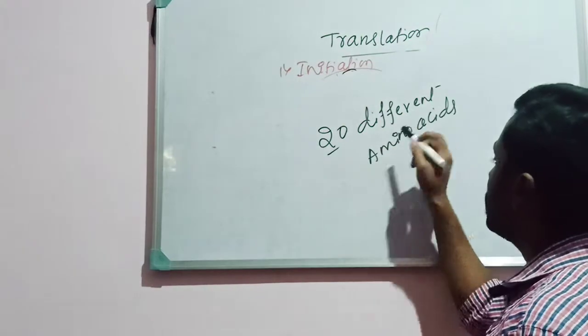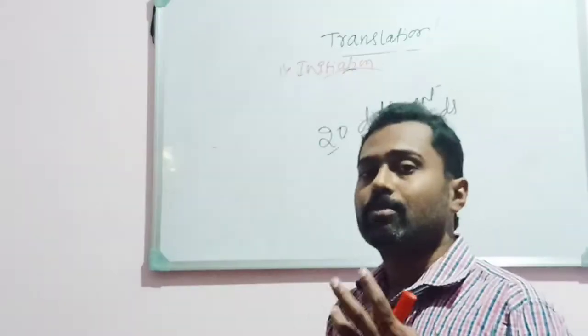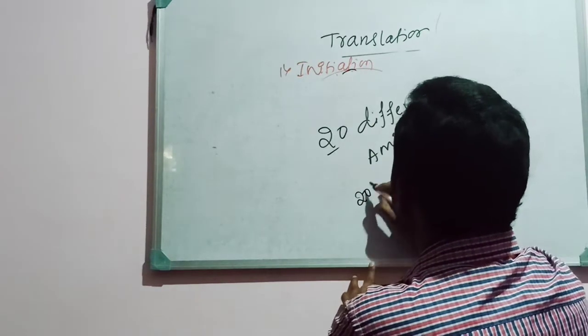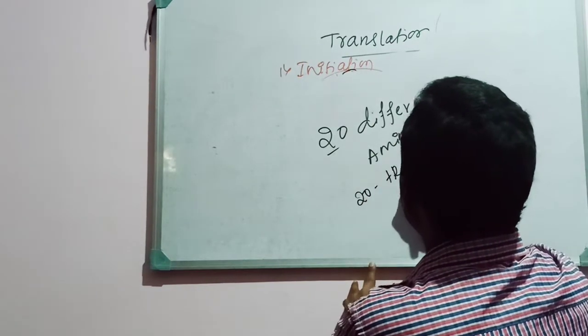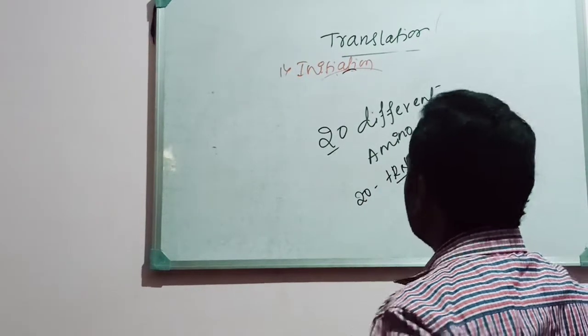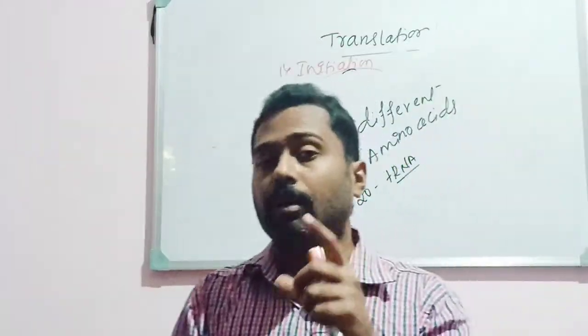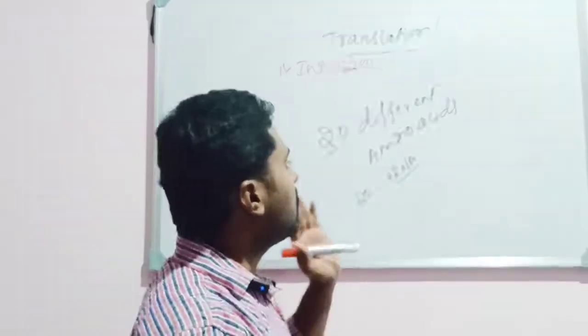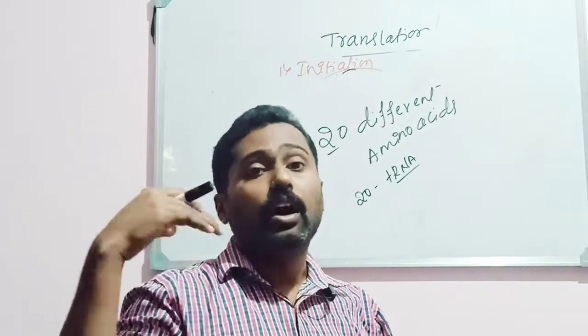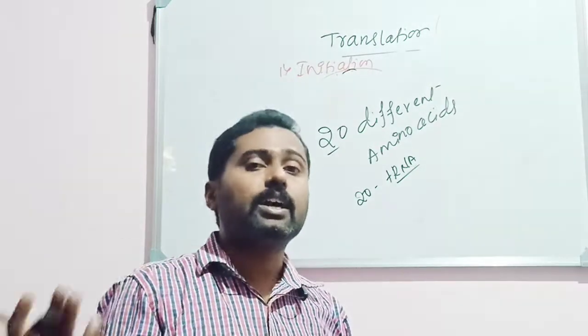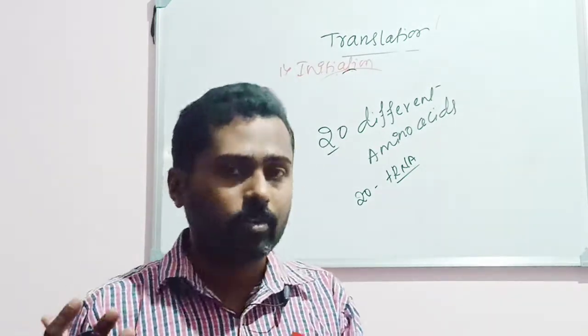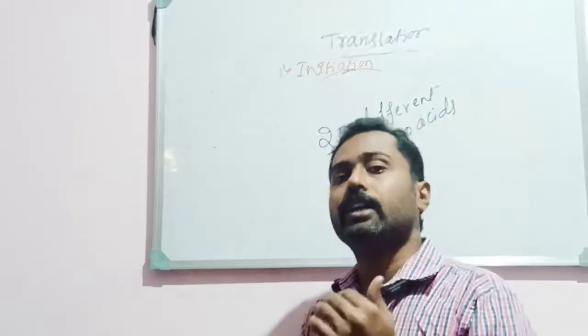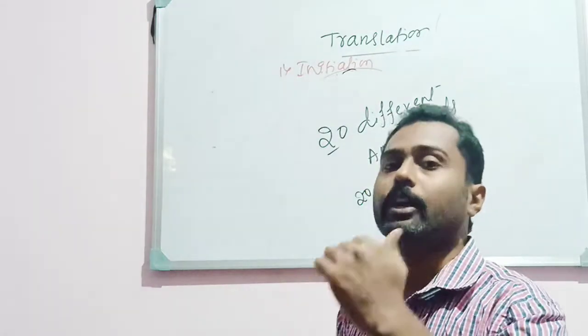Okay, so totally there are 20 different amino acids in the cytoplasm. So to carry the 20 different amino acids, there are 20 different tRNA molecules. It means each tRNA will carry a specific amino acid, not a single tRNA carrying all kinds of amino acids. Different tRNA molecules carry different amino acids. You remember that.